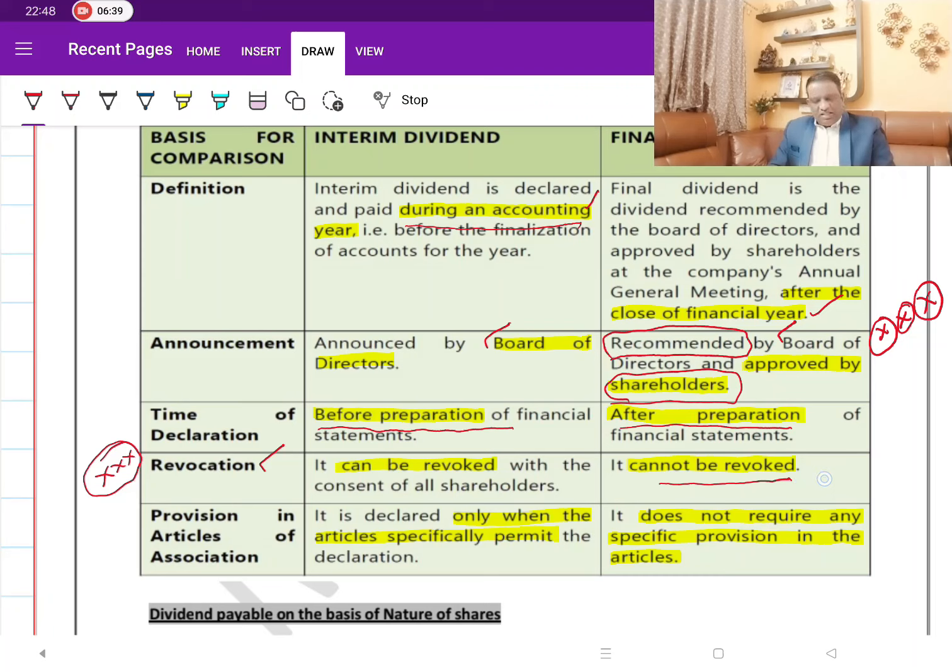However, what happens if there are severe financial difficulties for the company after declaring the dividend? If there are financial difficulties in honoring the commitment they have made in the AGM, then the company will have to apply to the tribunal. The tribunal will decide based on the merits of the case, and may allow it to be revoked. But let us not get into that complicated one. As of now, the final dividend cannot be revoked. This is in general. As I said, the exception is the NCLT permission.